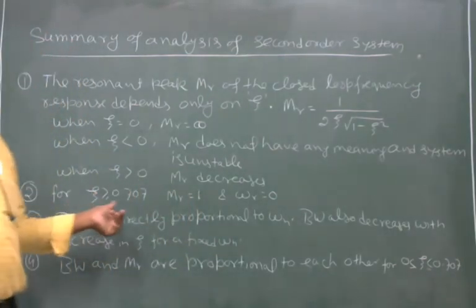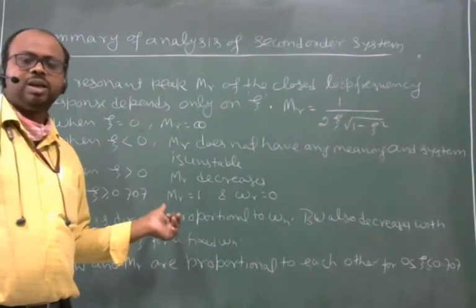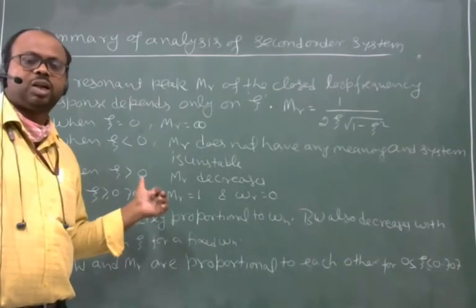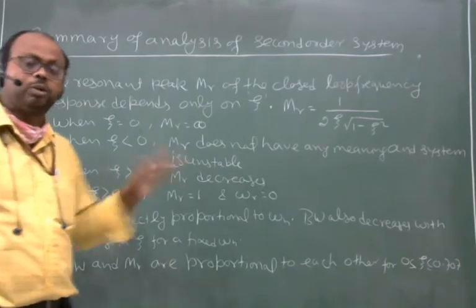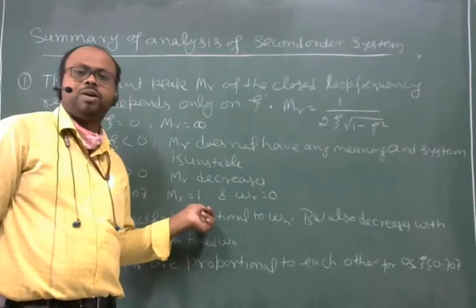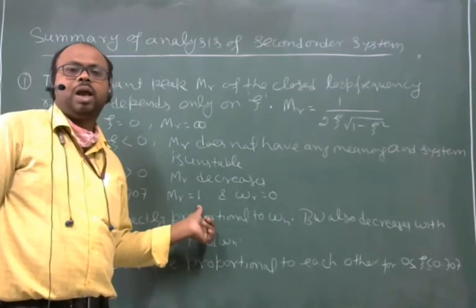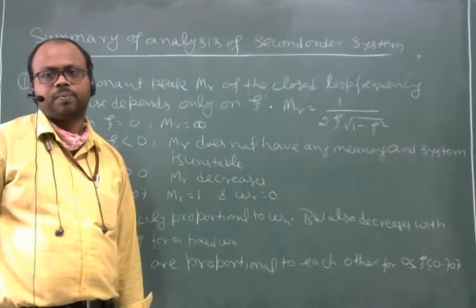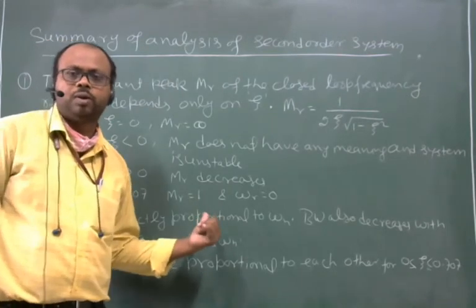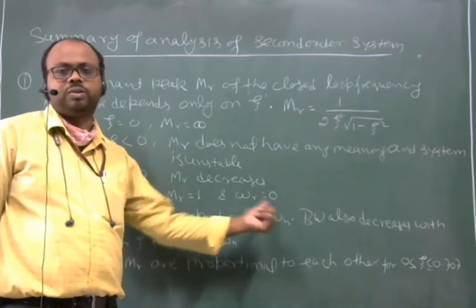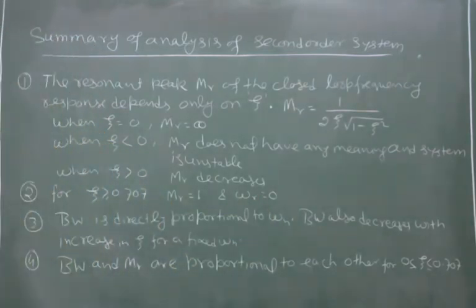When zeta reaches 0.707, then for zeta equal to 0.707 or more than 0.707, MR will always be equal to 1 and omega R will always be equal to 0. Means peak overshoot will be equal to 1 and omega R, resonance frequency, will be equal to 0.